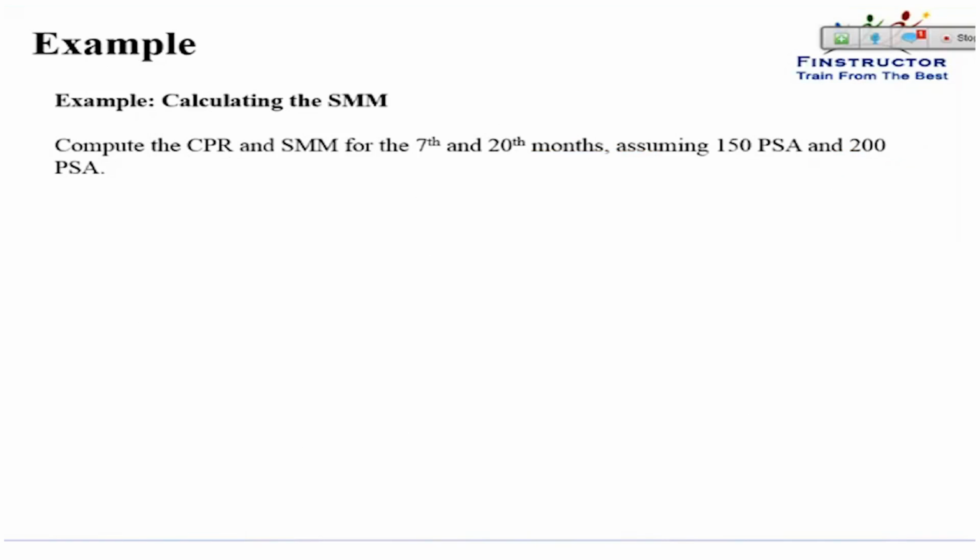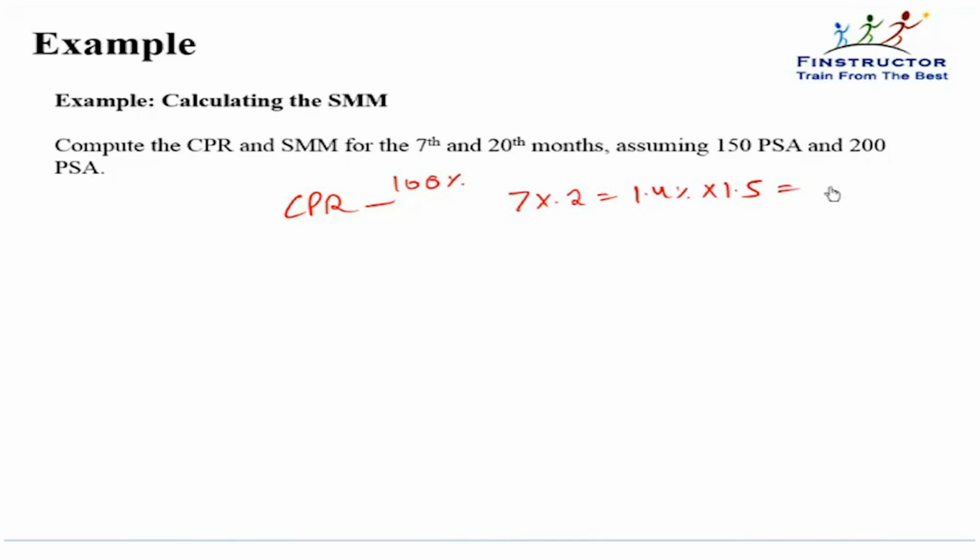Compute the CPR and SMM for the 7th and the 20th months, assuming 150 PSA and 200 PSA. First, let's compute the CPR. So for the 7th month for 100% PSA, it would have been 7 into 0.2, that is 1.4%. For a 150 PSA, this would be 1.5 times 1.4%, that is 2.1%. But this is the CPR.